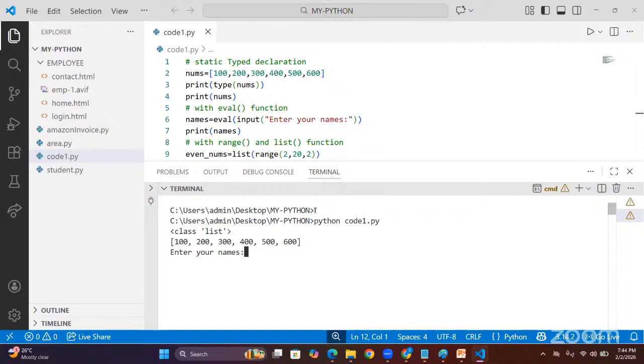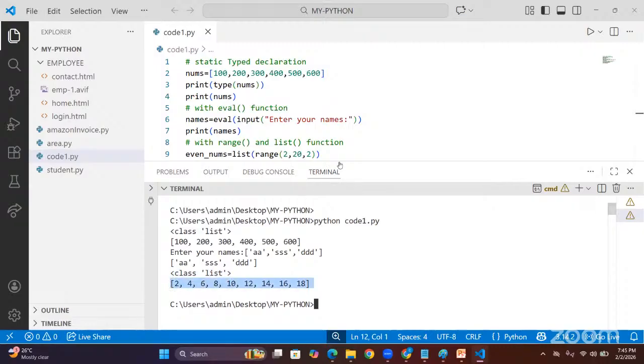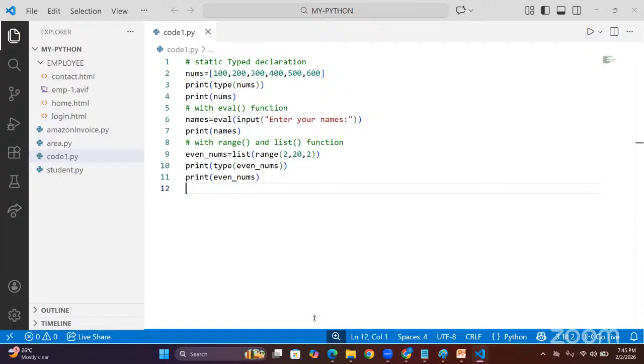Now I am running this code. It asks again for a value because we have an input there. I gave some names intentionally, a, bb, like this, sir, with single quotes, and it printed. Next, we created a list, and the even numbers are printed with the range function. This one is the third approach.